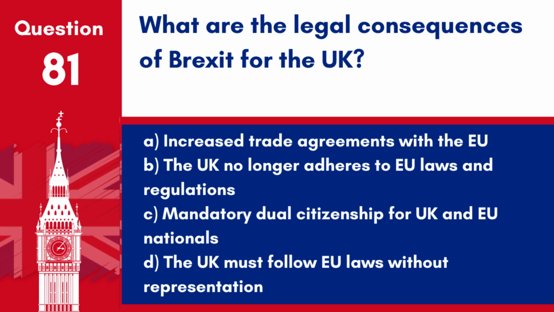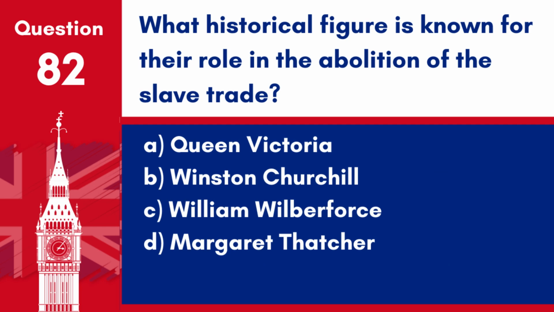Question 81. What are the legal consequences of Brexit for the UK? A. Increased trade agreements with the EU. B. The UK no longer adheres to EU laws and regulations. C. Mandatory dual citizenship for UK and EU nationals. D. The UK must follow EU laws without representation. Answer: B. The UK no longer adheres to EU laws and regulations. After Brexit, the UK ceased to be subject to EU laws and regulations, allowing it to establish its own legal and trade policies.